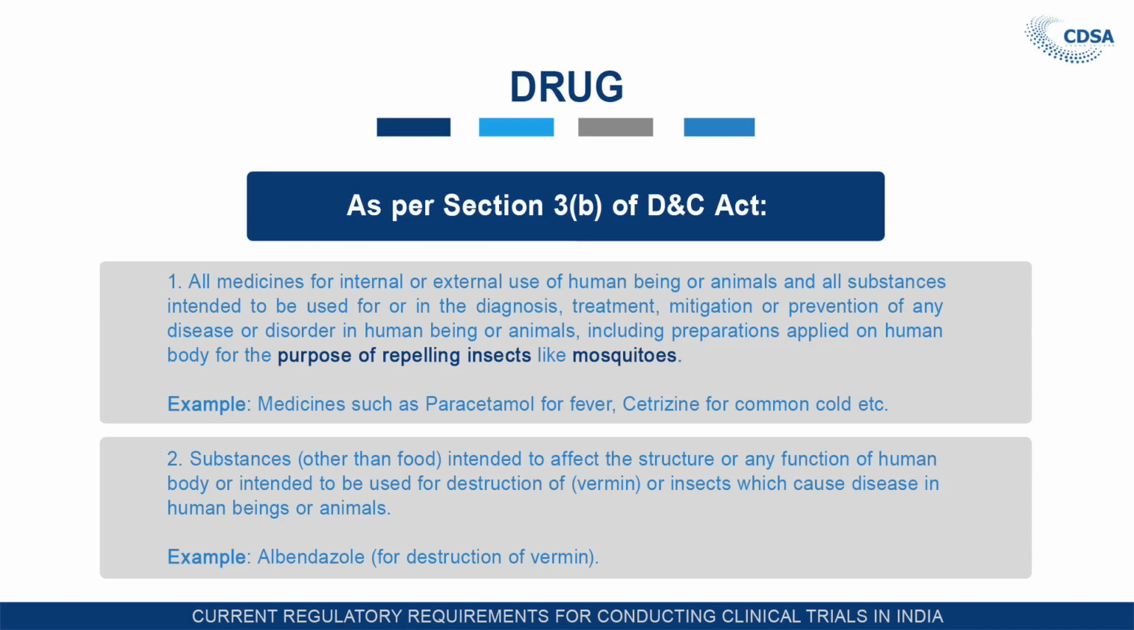Let us see the second clause. Such substances other than food intended to affect the structure or any function of human body or intended to be used for destruction of vermin or insects which cause disease in human being or animal. Such substances intended to affect the structure or any function of the body: this is specifically given for the contraceptives, and these contraceptives are also considered as a drug.